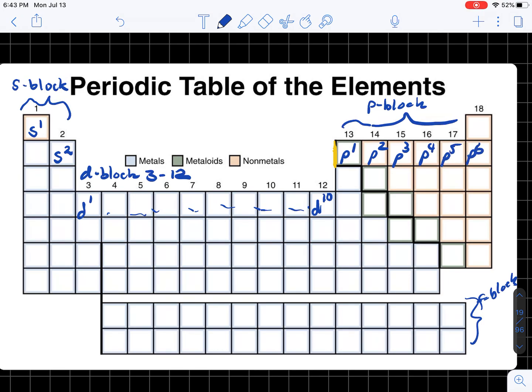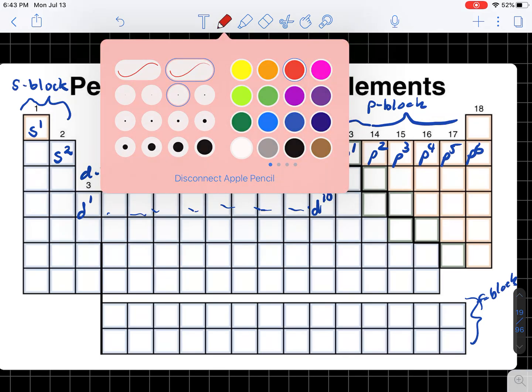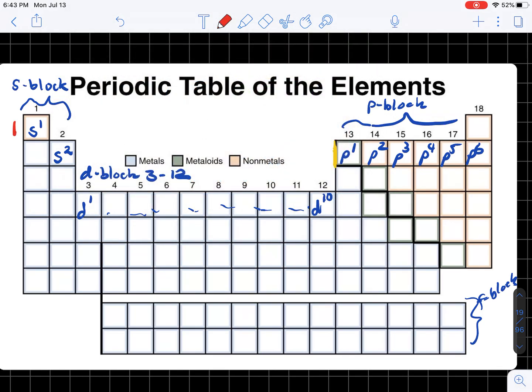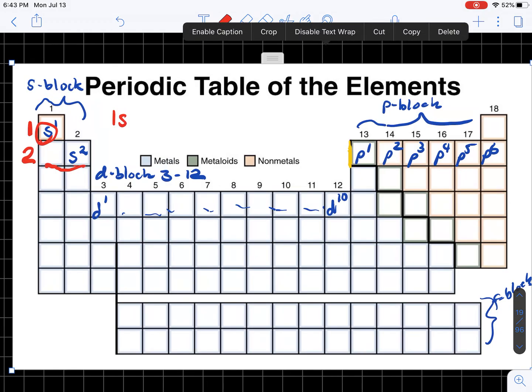Now, the quantum number is based upon the row number. So here in the first row, we only have an S shell. So in the first row, we're dealing with the 1s orbital. In the second row, we have an S block, but we also have